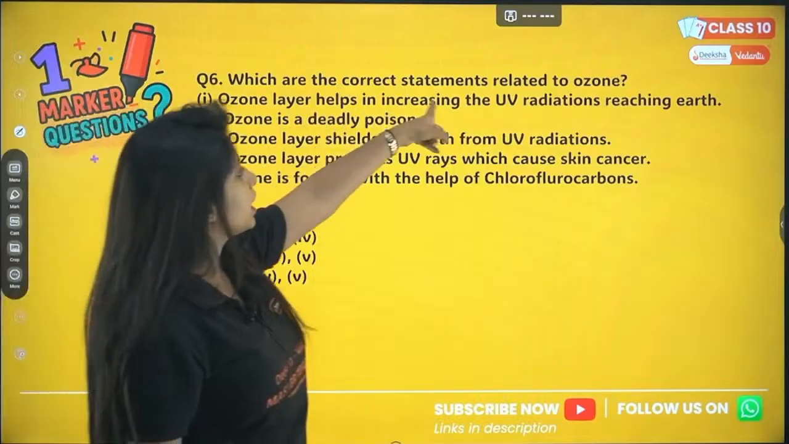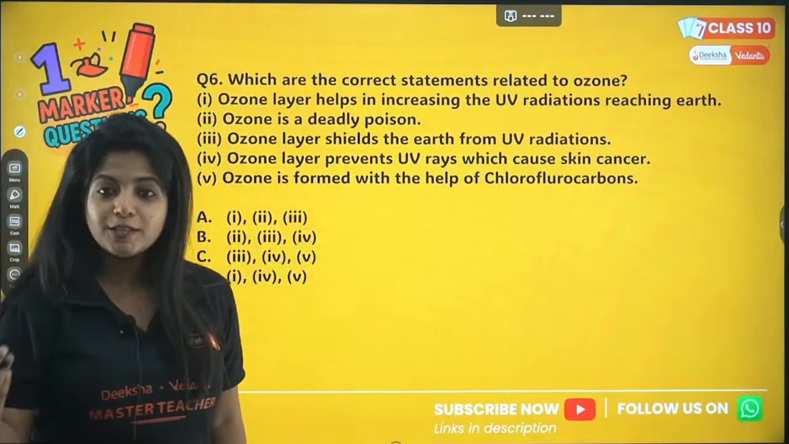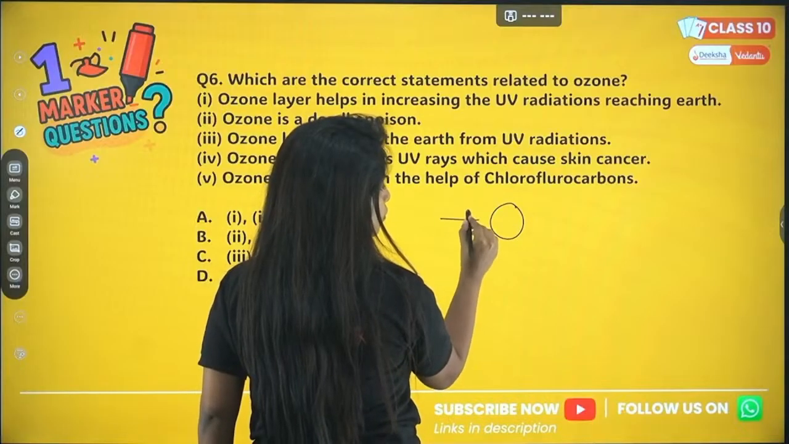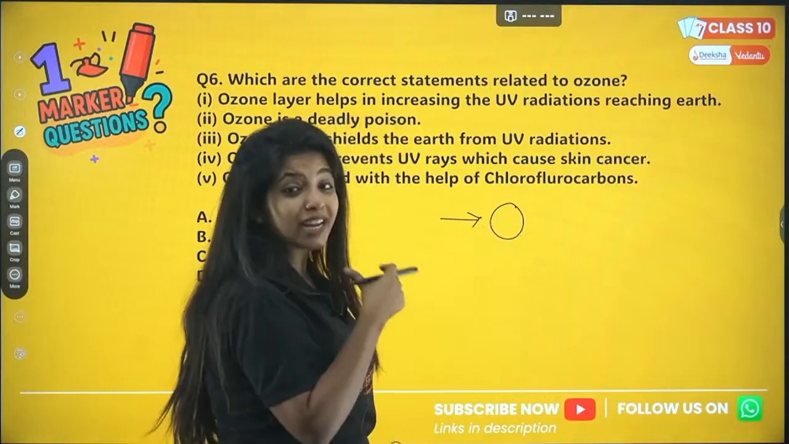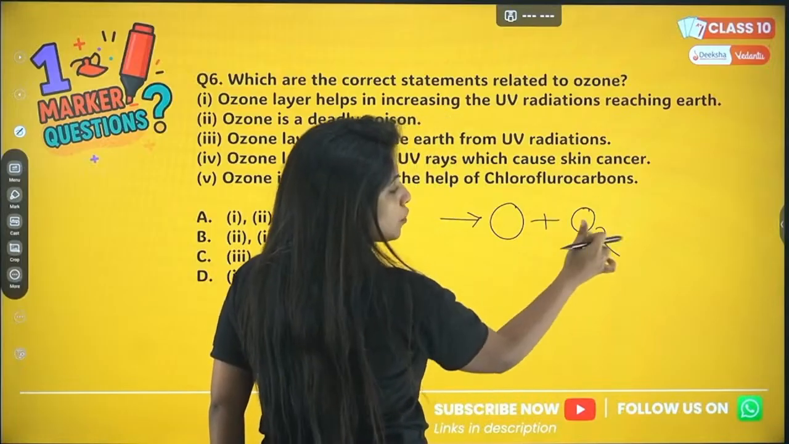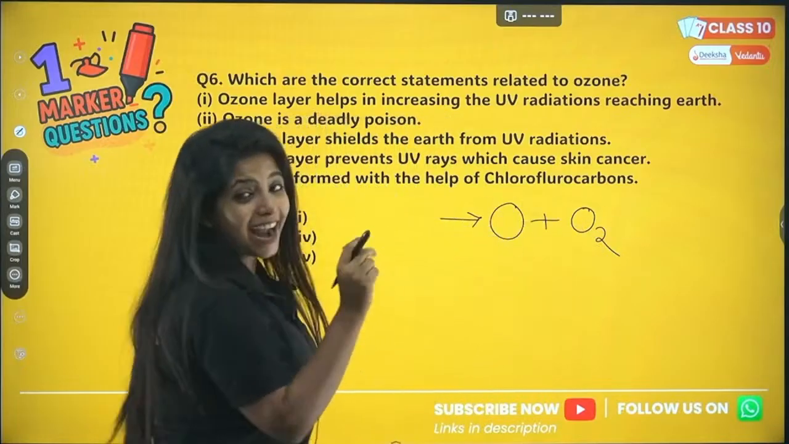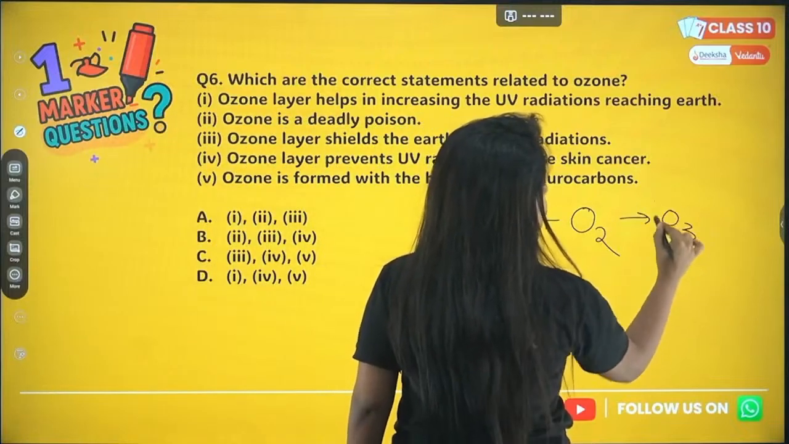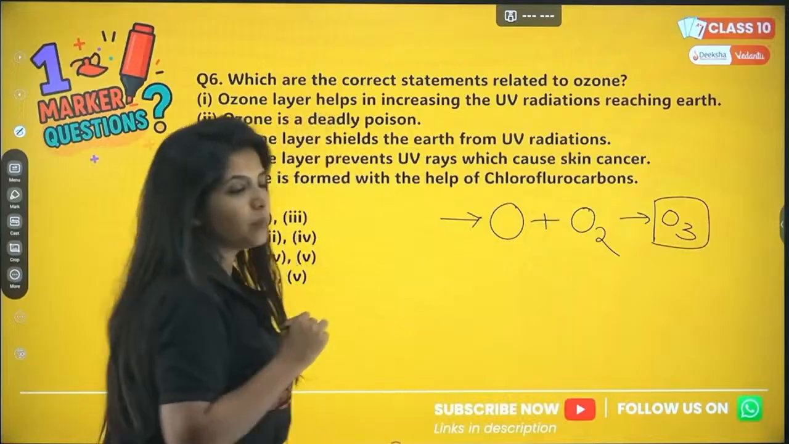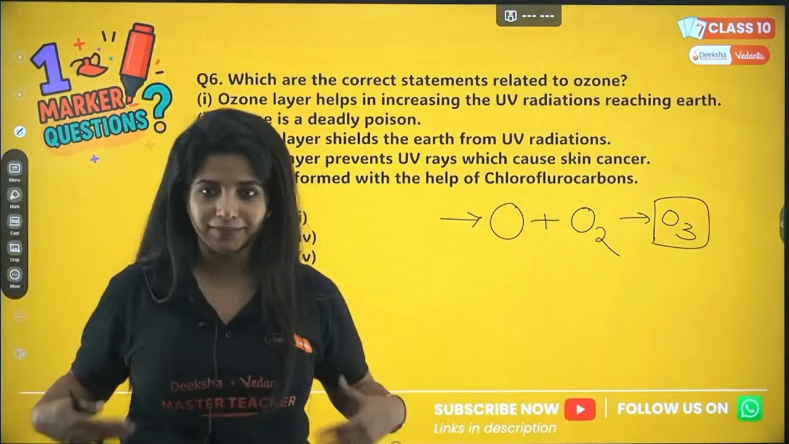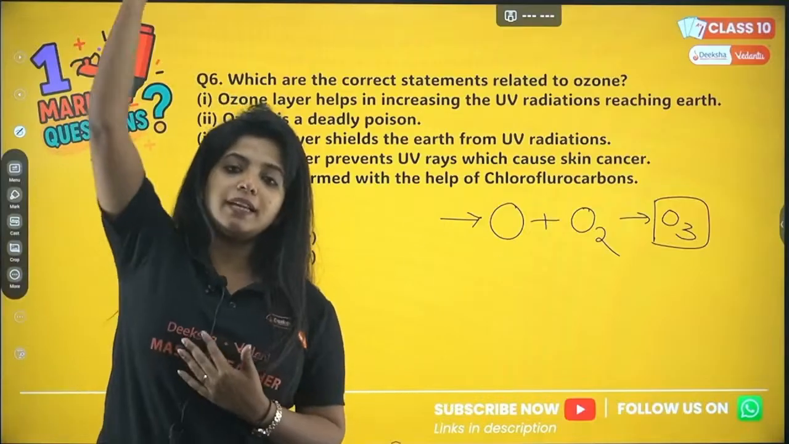Which are the correct statements related to ozone? What is ozone? Ozone is basically made up of an oxygen atom and the molecular form of oxygen. So the molecular form of oxygen is O2. The oxygen atom is just O. So O plus O2 gives what? O3, which is what? Ozone. So ozone, my dear children, can be found at 2 levels, either at ground level, like where we are living, or probably in the stratosphere.